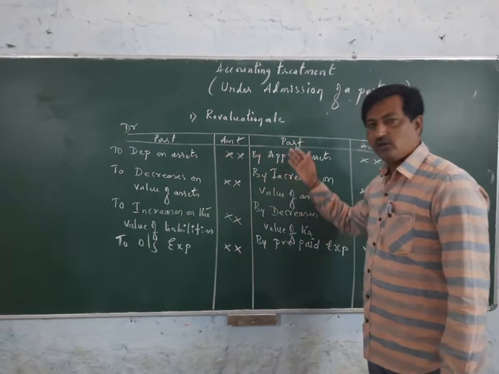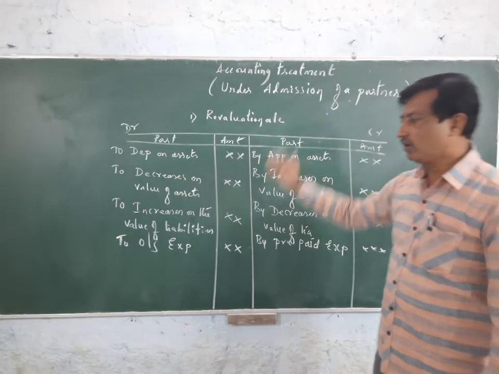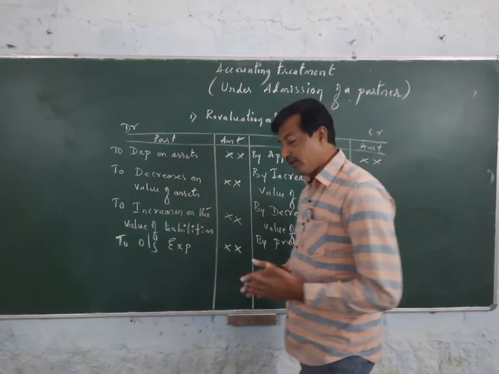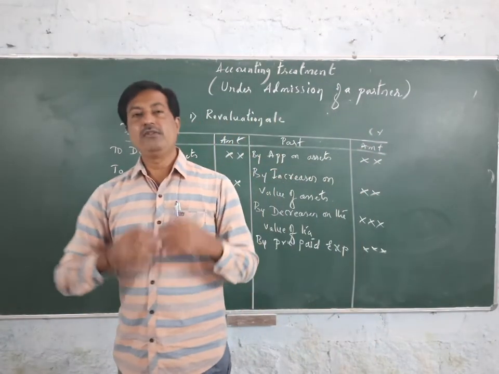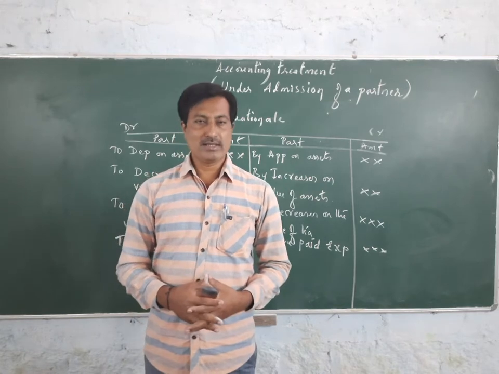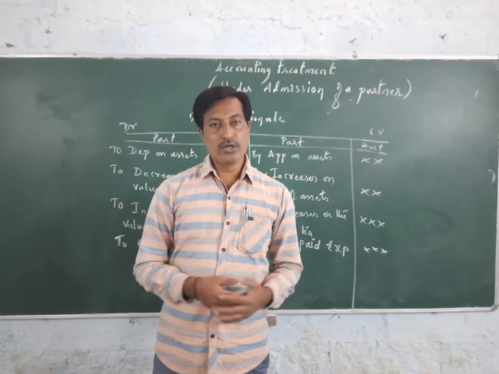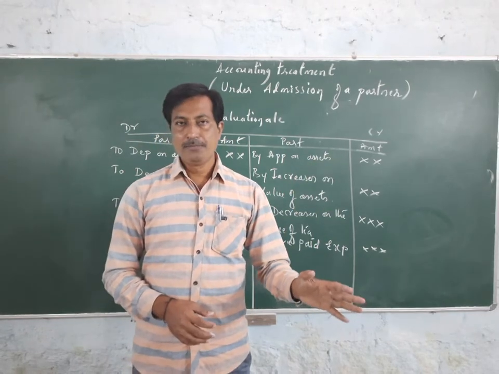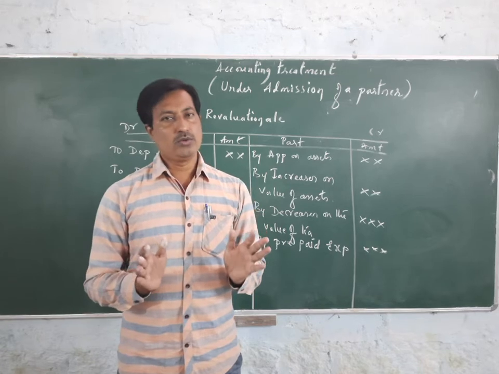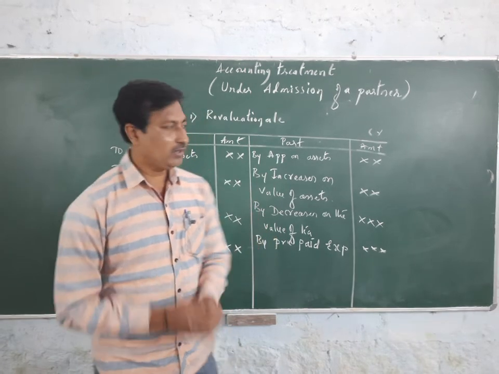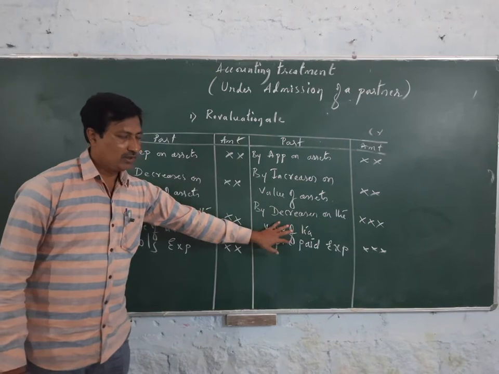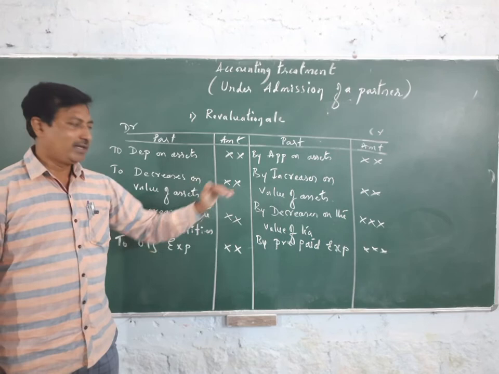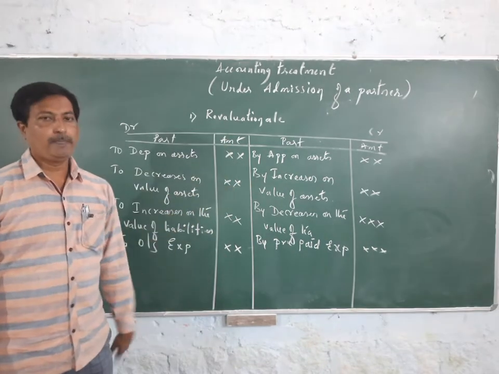Whether this account shows a profit or a loss, whatever it may be, it will be transferred to the old partners' capital accounts as per the old ratio, and this account is concluded or closed. Very simple. The revaluation account profit or loss will be transferred to the old partners' capital accounts. In this way, the revaluation account is closed.